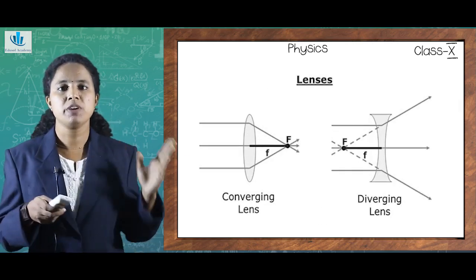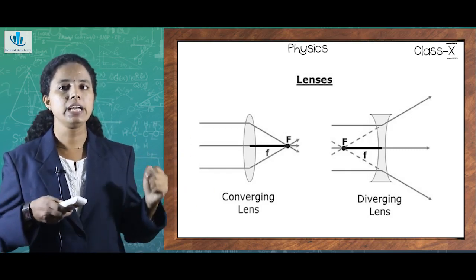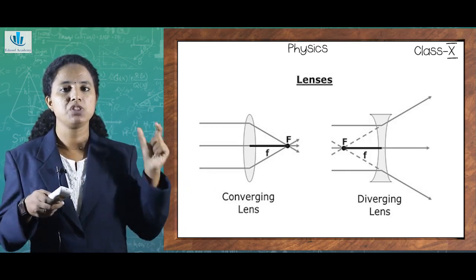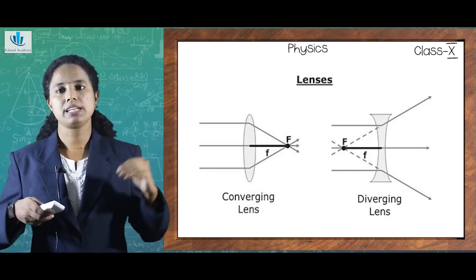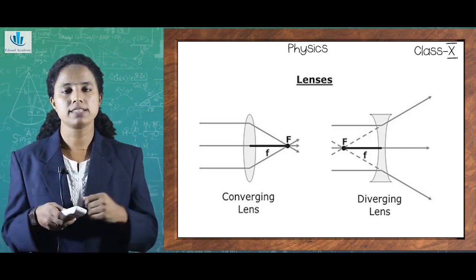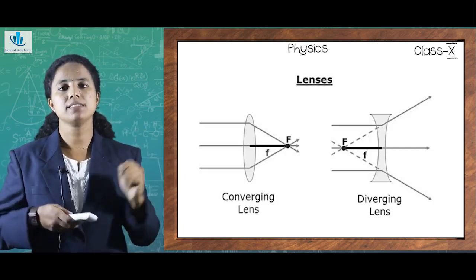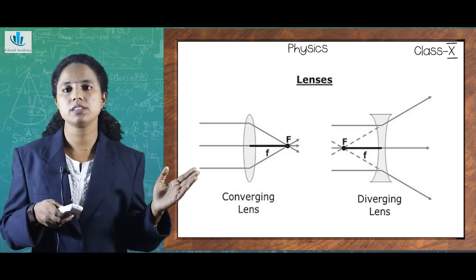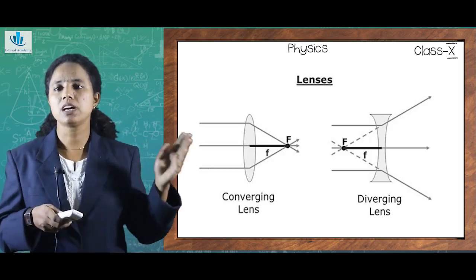As you see in the figure here, you can see the convex lens. It would be thick in the middle and thinner at its edges. So a ray of light parallel to the principal axis after refraction through a convex lens will meet at a point or converge on the principal axis, as you can see in the figure, converging lens or convex lens. So what would be the counterpart?